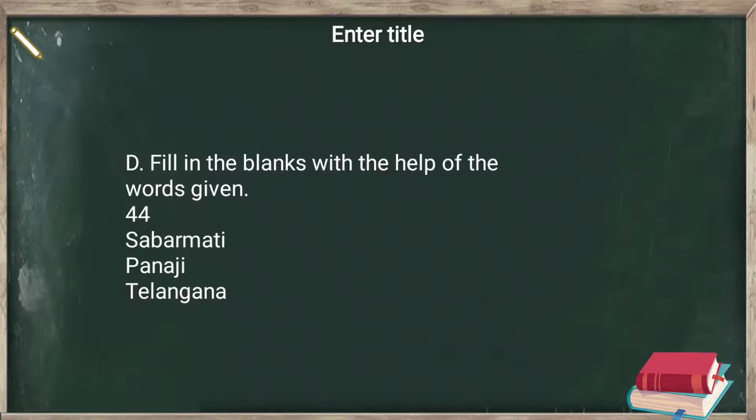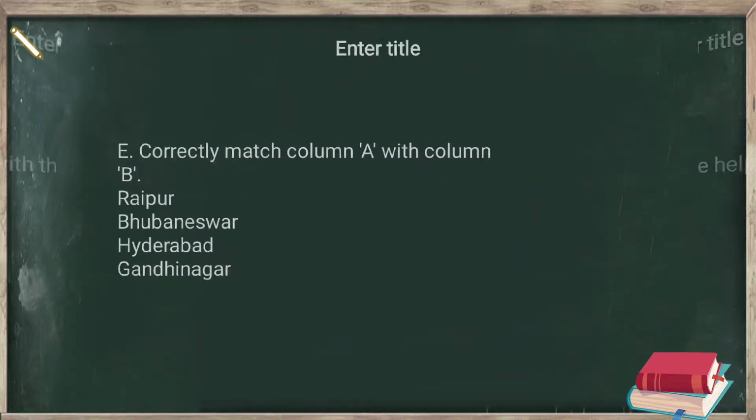The dash is the largest river in Gujarat. Sabarmati. The Sabarmati is the largest river in Gujarat. Dash is Goa's capital. Panaji is Goa's capital. The state of Dash was formed in June 2014. The state of Telangana was formed in June 2014. So students, please do all this work in your notebooks in neat and clean handwriting.